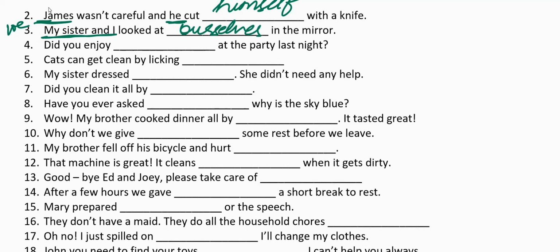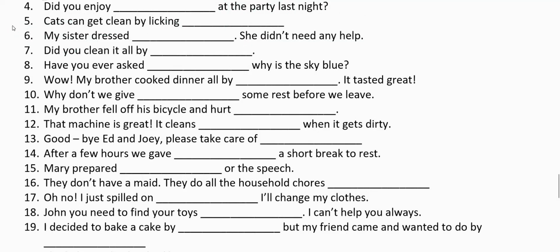Did you enjoy dash at the party last night? Now you can be singular as well as plural. Let us assume there is a person standing in front of me. I'll ask, did you enjoy yourself? If there are 10 people in front of me, I'll still ask, did you enjoy yourselves? So both can be used depending on the number of people. Hence, nothing is mentioned here, so we are going to assume that both can be used. Yourself and yourselves, both are suitable.